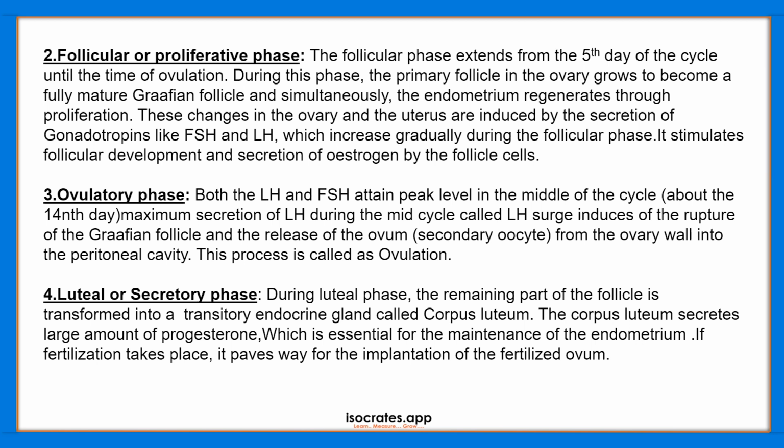And number 4 is the luteal or secretory phase. During the luteal phase, the remaining part of the follicle is transformed into a transitory endocrine gland, which we call the corpus luteum. This corpus luteum secretes a large amount of the hormone progesterone, which is essential for the maintenance of the endometrium wall of the uterus. If fertilization takes place, this phase also paves the way for the implantation of the fertilized ovum.